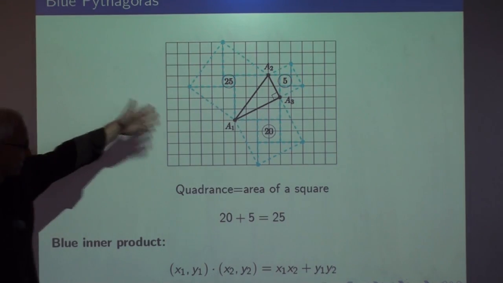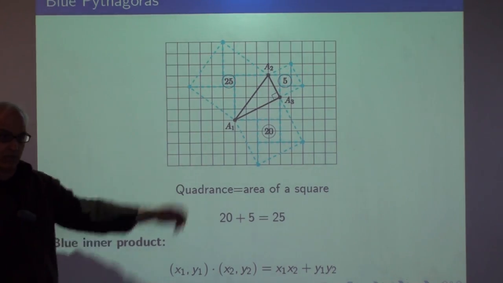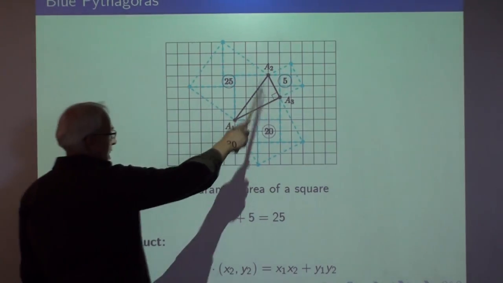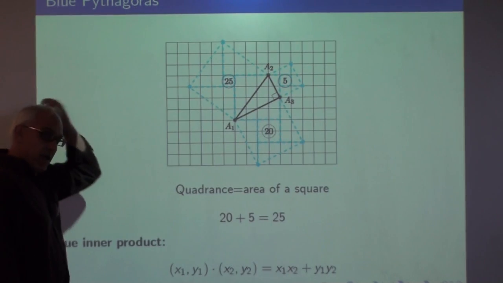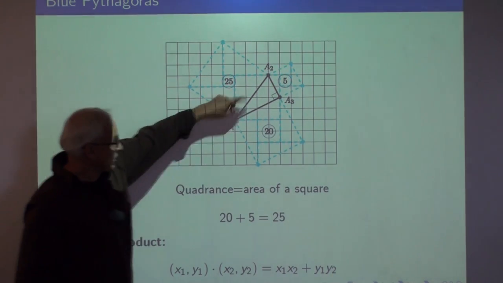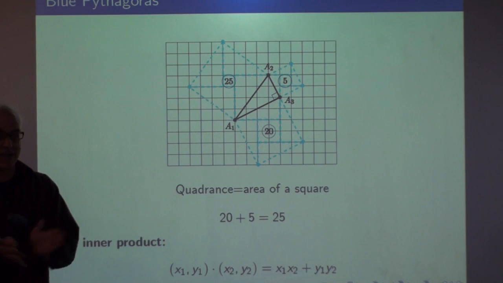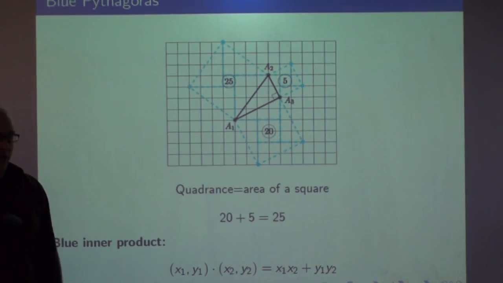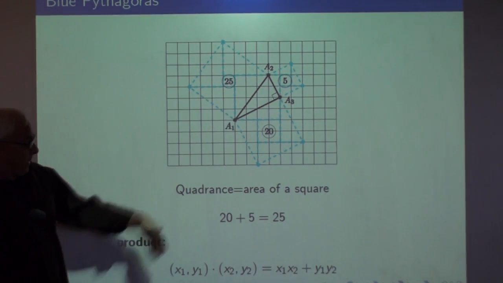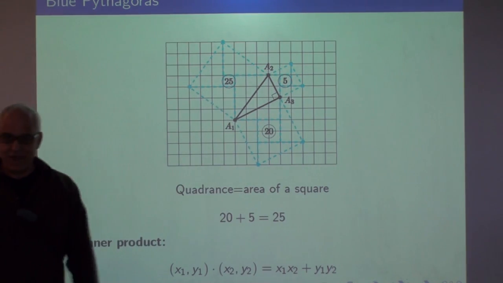So, of course, this is very familiar. This is the Euclidean situation, which I'm calling the blue one. And we have a triangle here. It's a right triangle. The meaning of the quadrances of the vectors can be thought of in terms of areas of squares. That's what you're doing when you take a dot product of a vector with itself. You're talking about the area of a square. And this is the way Euclid thought about Pythagoras' theorem.